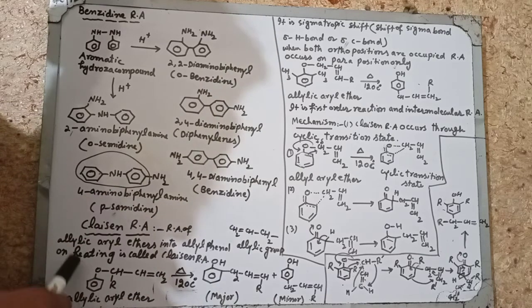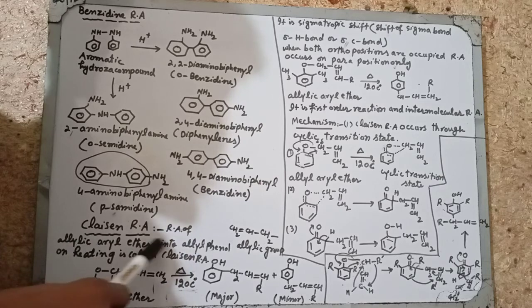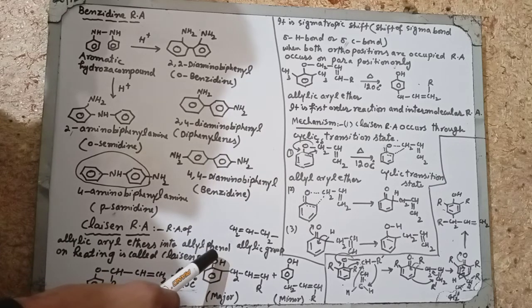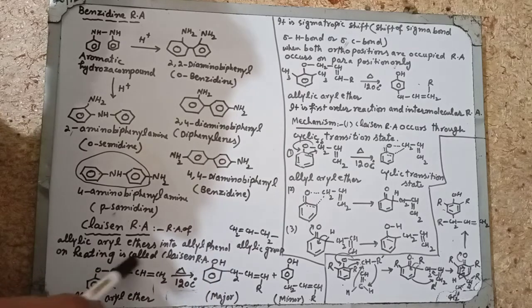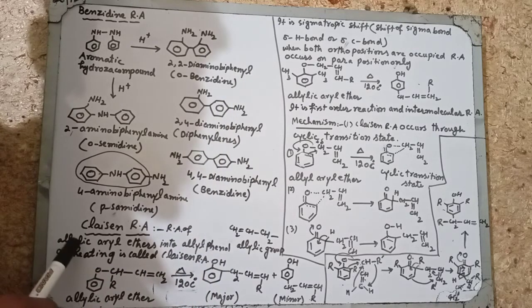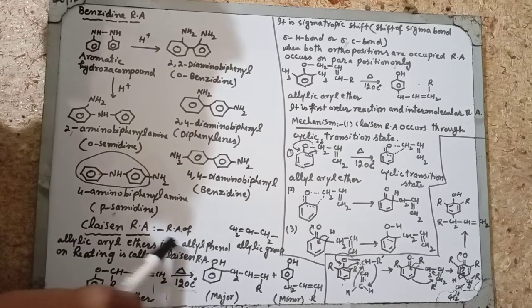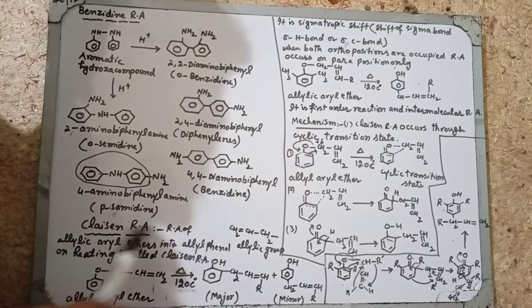So the allylic aryl may be substituted. So allylic aryl ether into the allyl phenol. When the allylic group is attached and rearranged, it will become allyl phenol. On heating, it is called Claisen rearrangement. A rearrangement of allylic aryl ethers into the allyl phenol on heating is called Claisen rearrangement.